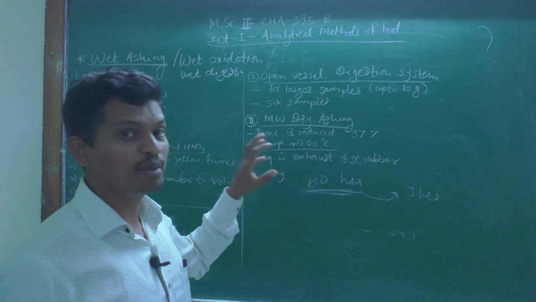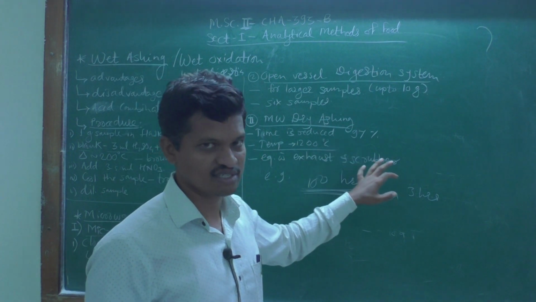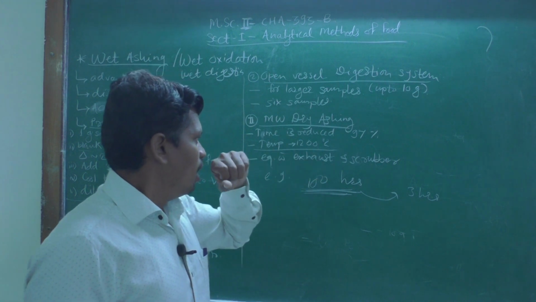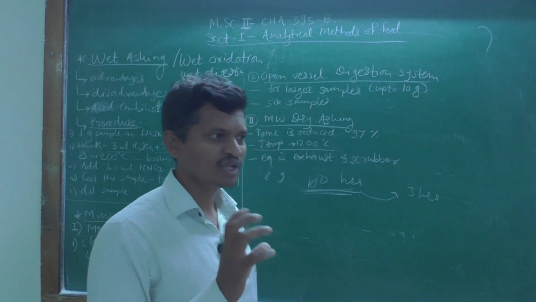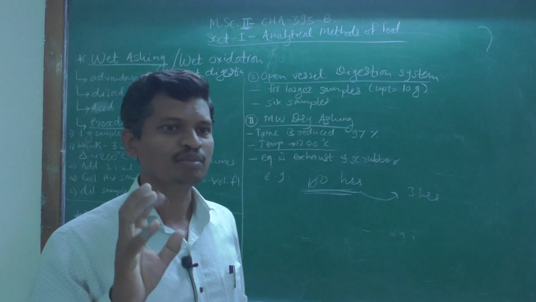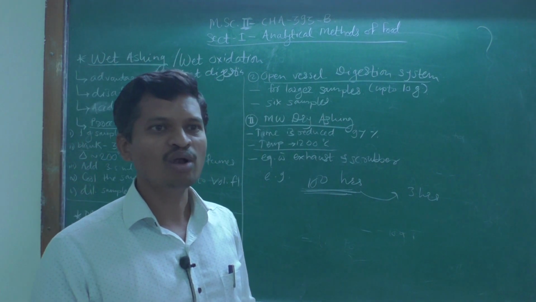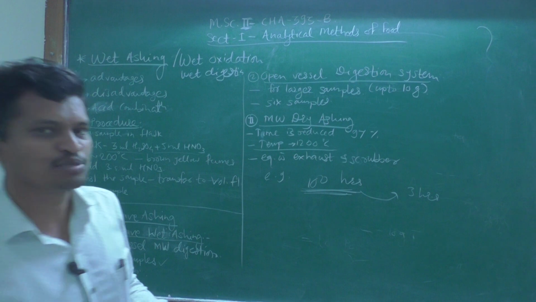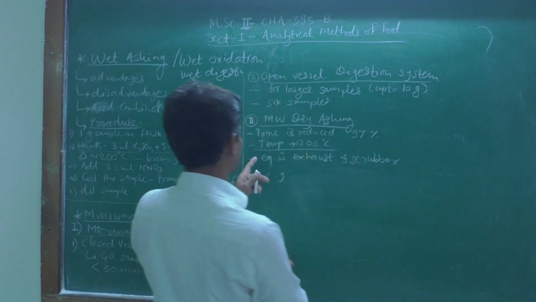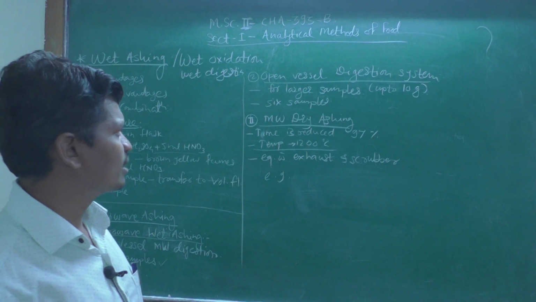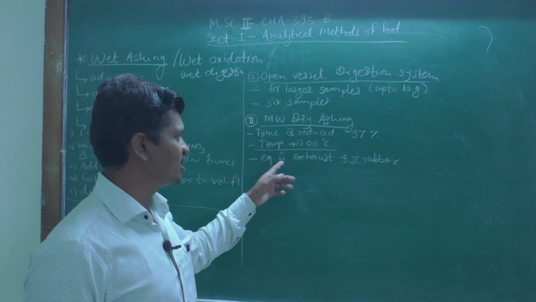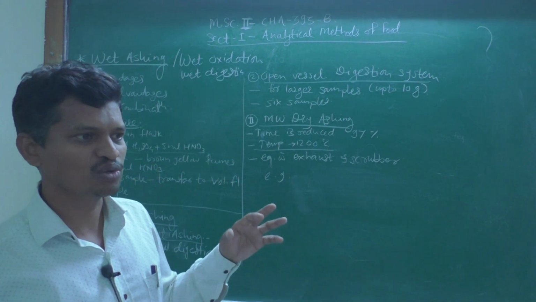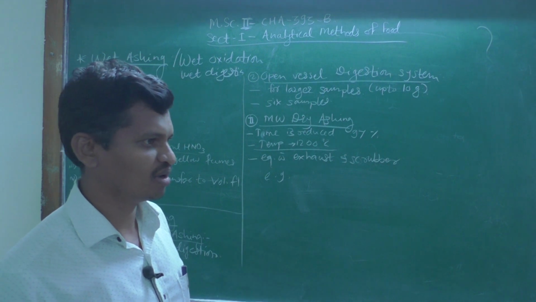Then the temperature can be raised here up to 1200 degrees Celsius. Such a high temperature can be adjusted here. In this case, the time, pressure and temperature are all in an automated system, so we can arrange all these as per our sample's needs. These microwave dry ashing equipments are equipped with an exhaust and scrubber.